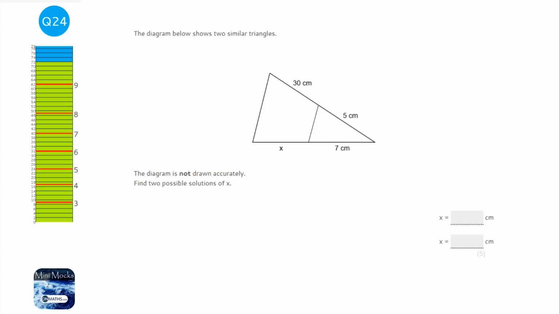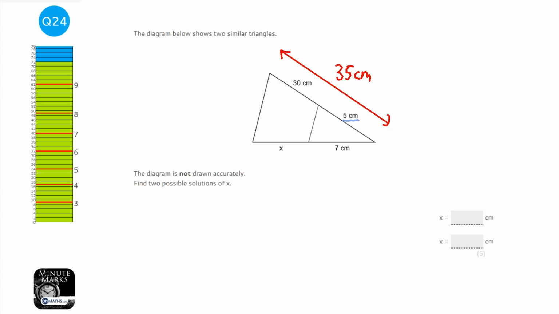Okay, so this question seems really easy at first, but there's a bit of a gotcha in it. So the first thing I'm going to do is just calculate the total length of this line here, because I think that will help me later on. So that's going to be 35 centimetres, and the other one will be x plus 7, so that's not going to be helpful writing that down. Okay, so we've got two similar triangles, which means one's a direct enlargement of the other one. And so this seems quite a simple task relatively.